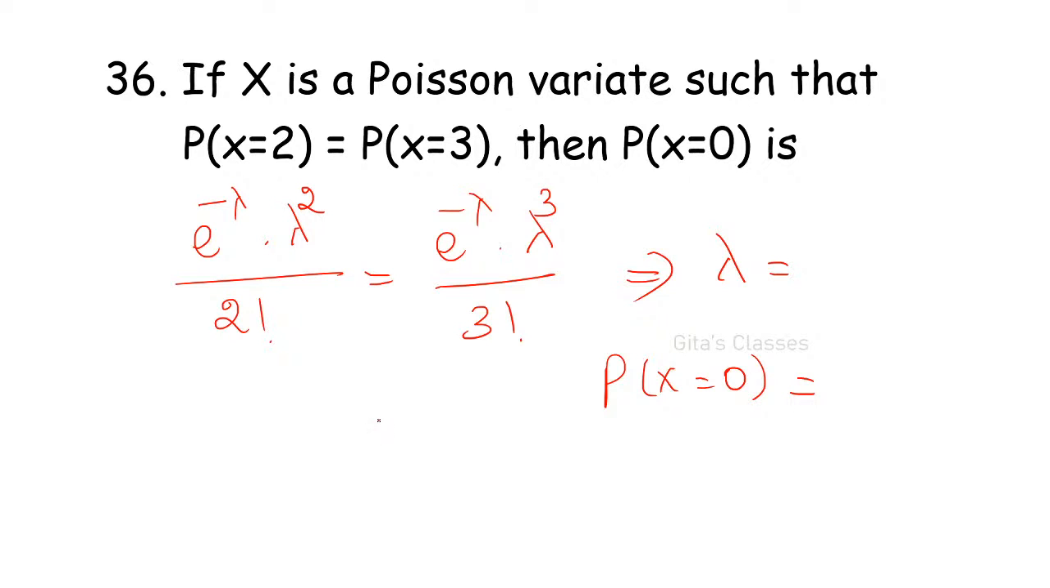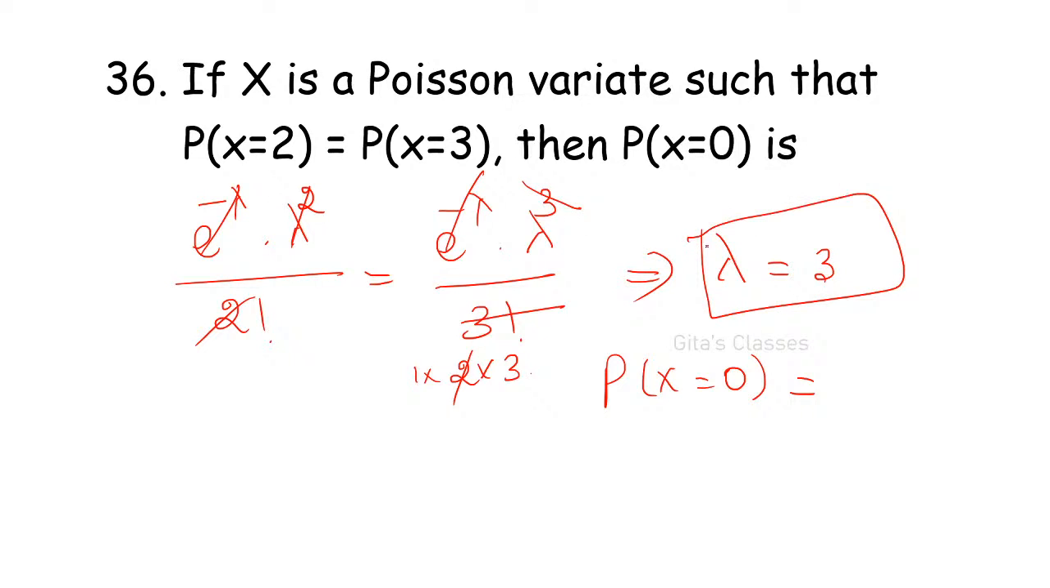Here you have 3 factorial. What does 3 factorial mean? 1 into 2 into 3. So 2 will get cancelled. Therefore, here lambda squared, e power minus lambda. E power minus lambda will get cancelled. Lambda squared and lambda cube will get cancelled. So lambda is equal to 3. Lambda is equal to 3 is correct.